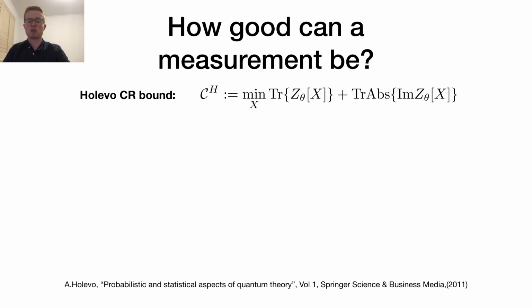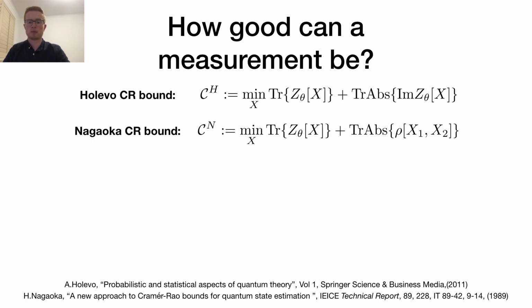It is computed through the minimization problem shown. A similar bound was introduced by Nagaoka and is referred to as the Nagaoka bound. In the form shown here, the Nagaoka bound is applicable only to estimating two parameters. Both of these bounds have been known for a long time, however they have remained somewhat elusive owing to the difficulty in computing the optimal X matrices.